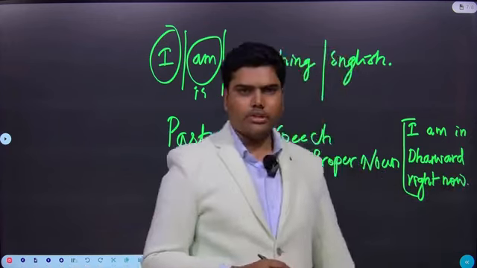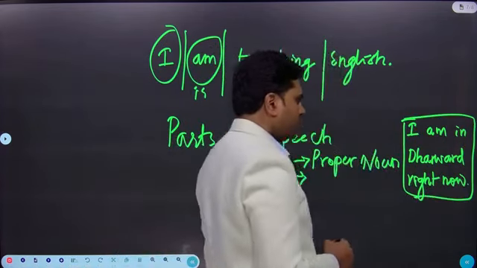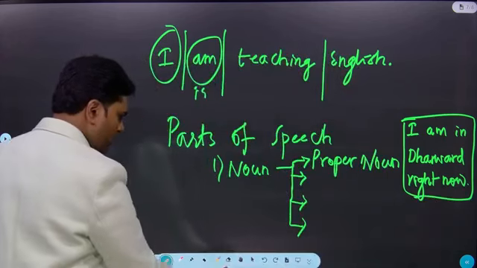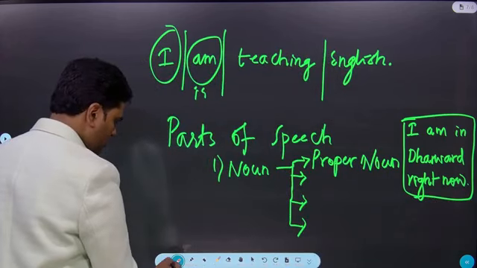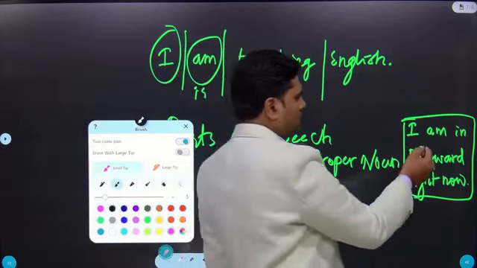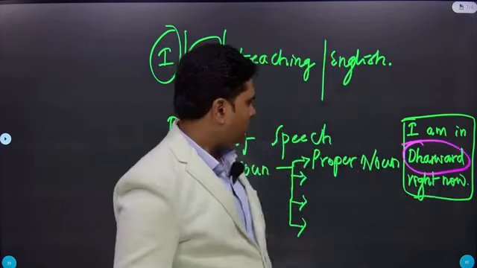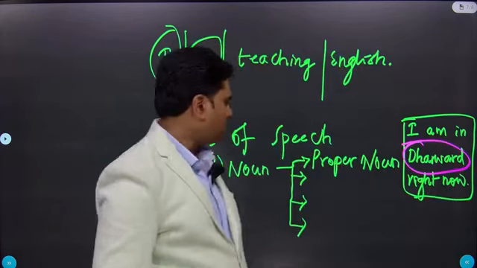Can anyone tell me what is the proper noun in this? This is the proper noun, the name of the city. The proper city name is Dharwad.